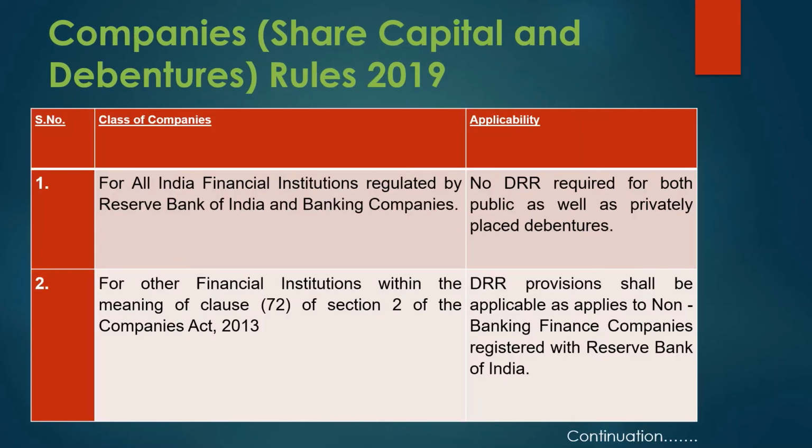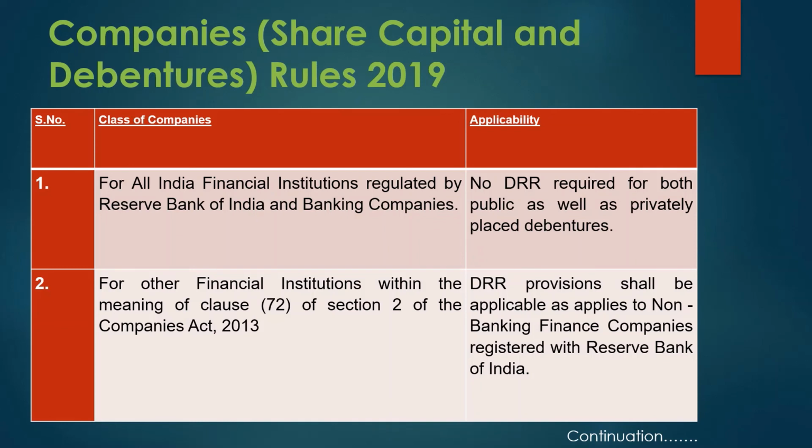Now finally we are going to discuss the amendment rules, that is the Companies (Share Capital and Debentures) Rules 2019. We are going to see what changes or new things have been inserted here. So let us check. I have included one table where all the changes are there. So let's get started. First of all, we are going to discuss this amendment, whatever came newly, and on which classes of companies it will become applicable.